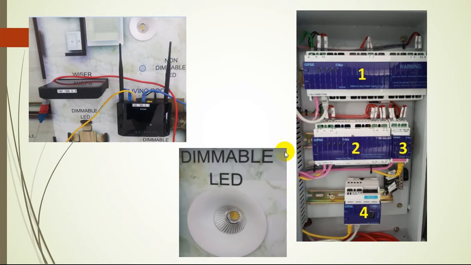So these are all the components. When you are opening the HAS panel, these are all the things visible. This is for controlling, and this company is Clipsal C-Bus. Clipsal C-Bus relays, everything is here. So 1, 2, 3 are all controlling different equipment, units. This is the visor, for another component, controlling the different units. The visor programming we can also do. So dimmable LED, and this is non-dimmable LEDs. Everything is available here.